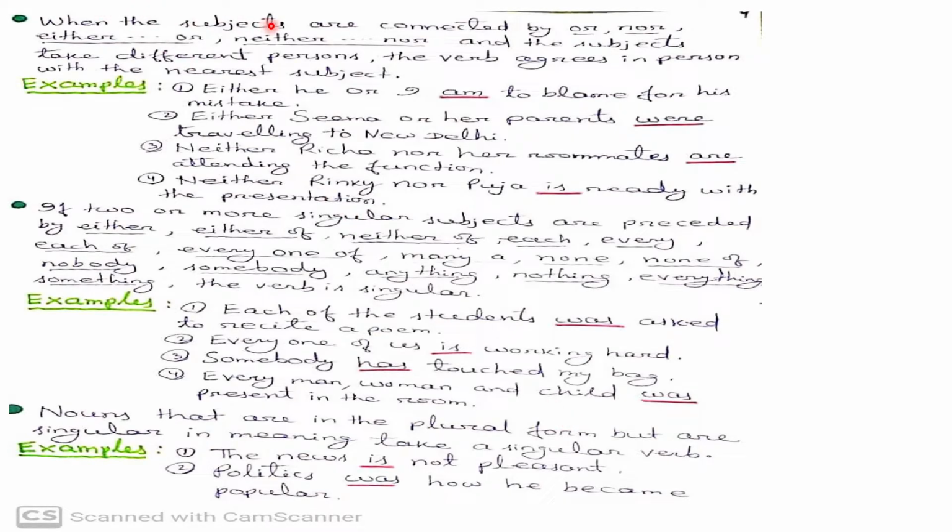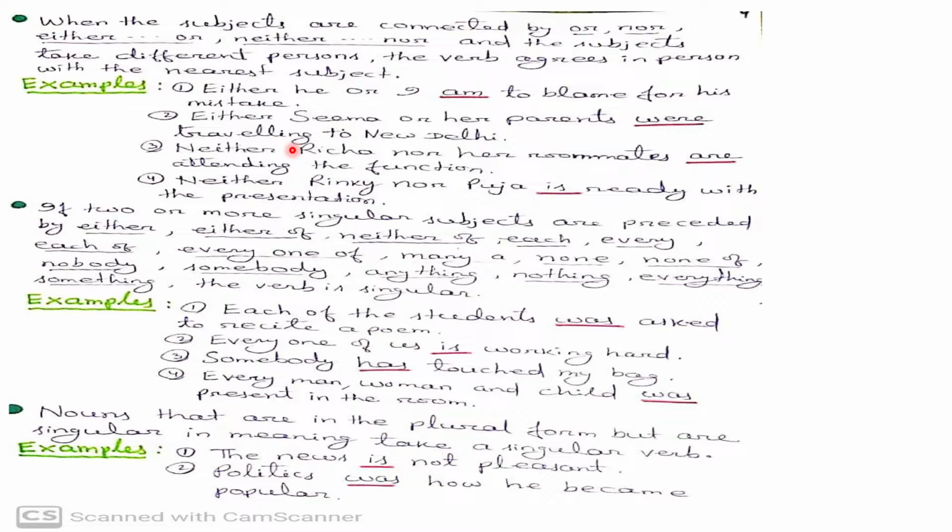When the subjects are connected by or, nor, either or, neither nor, and the subjects take different persons, the verb agrees in person with the nearest subject. Look at the examples. Number 1, either he or I am to blame for his mistake. In the first sentence the verb is near the subject I, so we use the verb am. Number 2, either Sima or her parents were traveling to New Delhi. The verb is near the subject her parents, so we use the plural verb were.